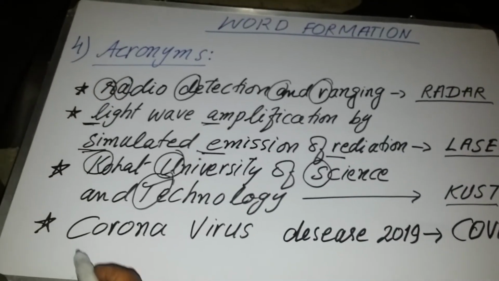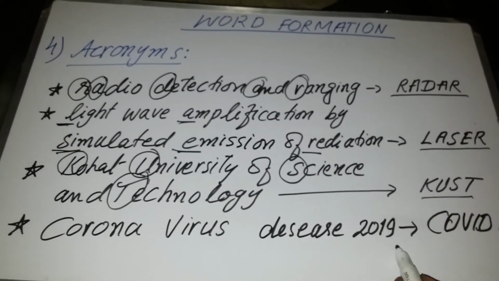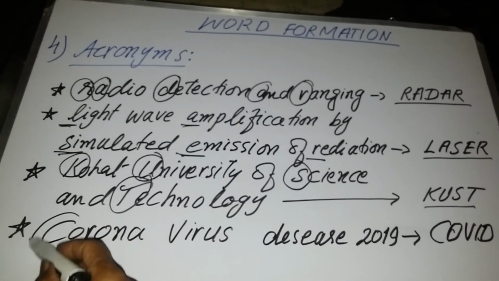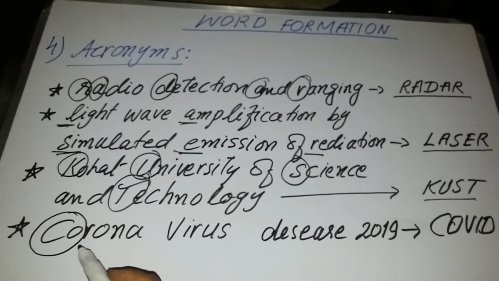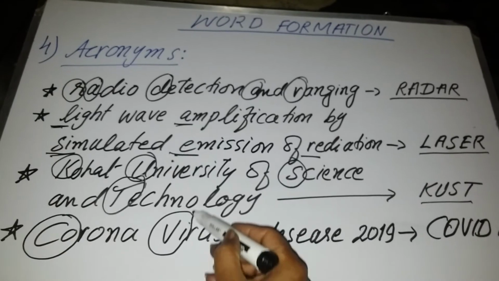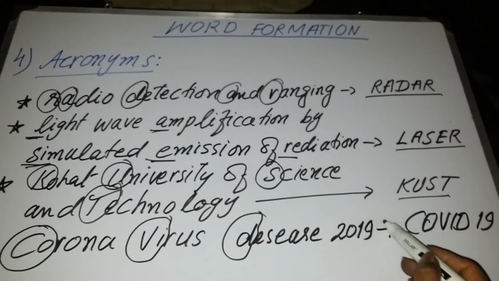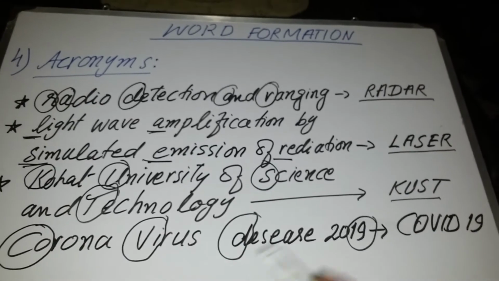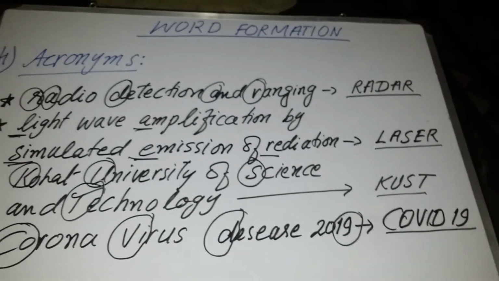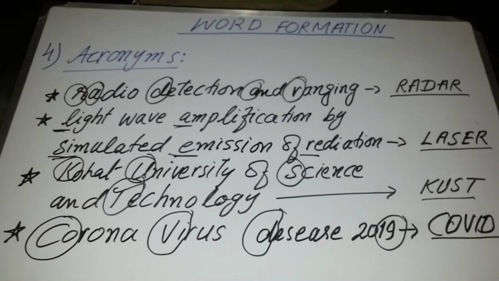Another example, coronavirus disease 2019. We have taken CO, two letters from corona, V and I, two letters from virus, D is taken from disease, and 19 is taken from 2019, and it is converted into COVID-19. So, in this way acronyms can be created.